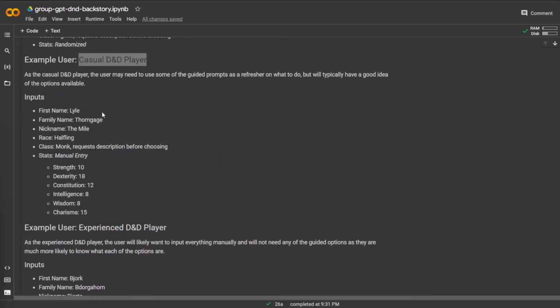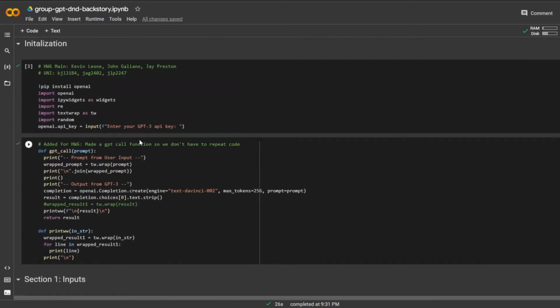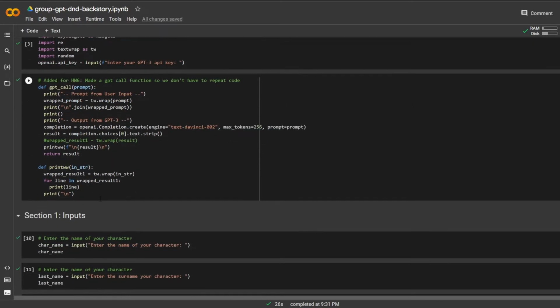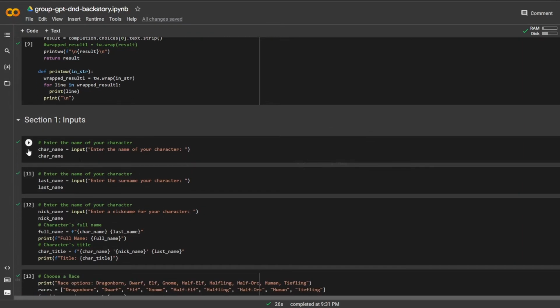Next up, I'll be going through the example user of a casual D&D player using this GPT application. So as a casual D&D player, the user might use some of the guided prompts as a refresher on what to do, but typically would have a good idea of what options are available to input. So I'm going to go ahead and input as if I was the casual D&D player. So we have the same initialization prompts, so I'm not going to rerun those as we did for the last one. But for this, let's go ahead and input the character details.